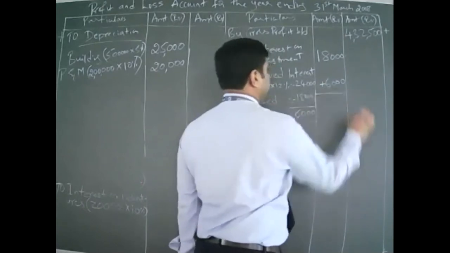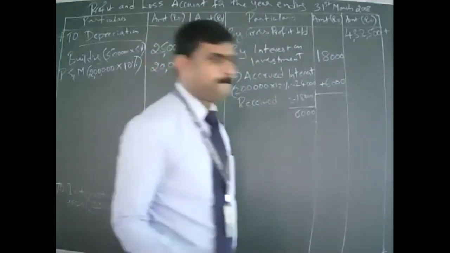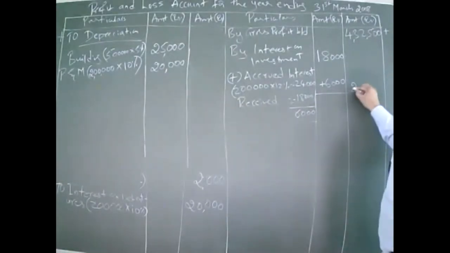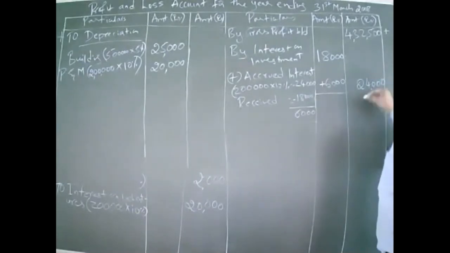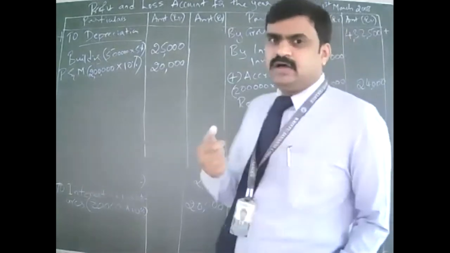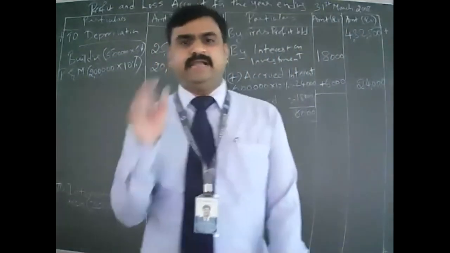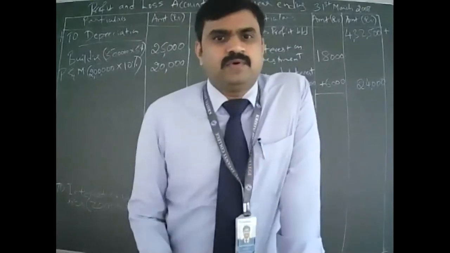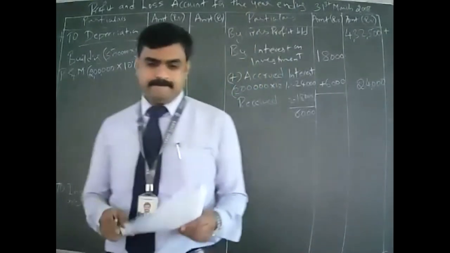So the total interest is 18 plus 6, which is 24,000. Is it clear? When you write the balance sheet, on the asset side into investment, you have to add the accrued interest of 6,000 also.